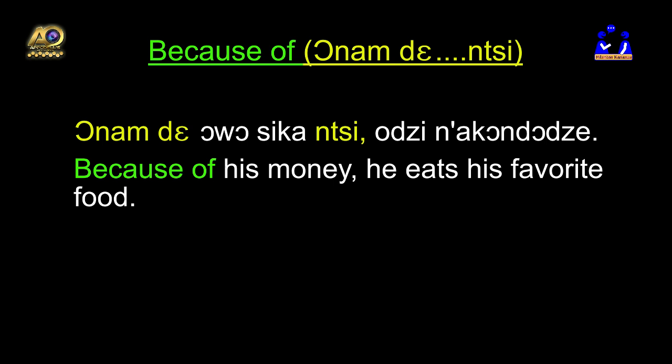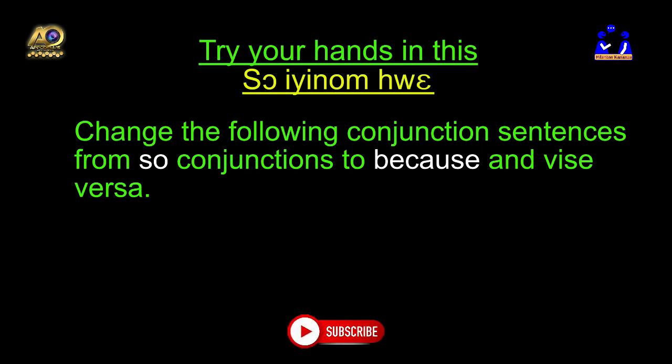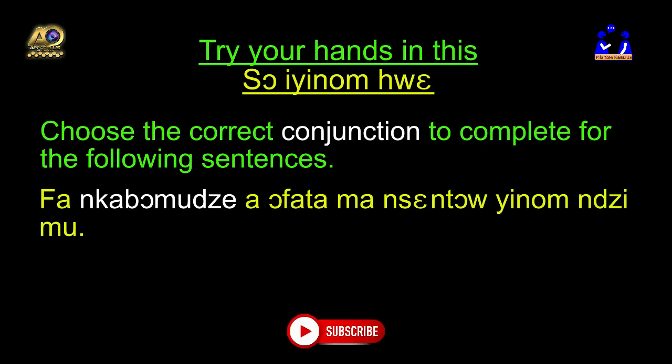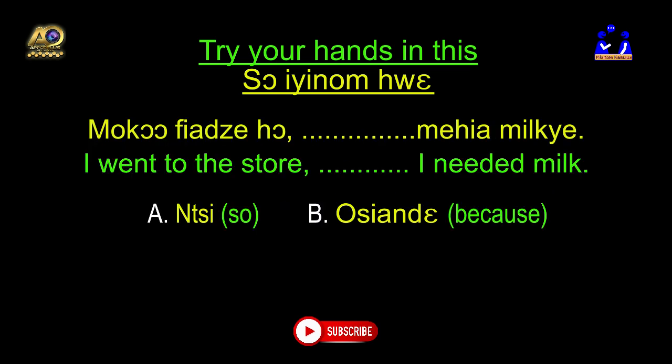That's very simple. Now, try your hands with this example. Change the following sentences from so conjunctions to because and vice versa. We say this in Fante, fa nkabumuza ofata ma insento yinum ndzimu. So here is your assignment. Moko fiadze ho dododo mihia melchi. I went to the store, dododo, I need milk.